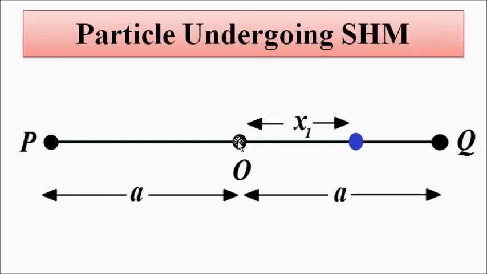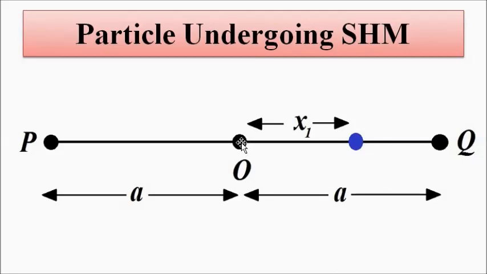Starting from O, it reaches one extreme position, be it P or Q. Then if it is at P it goes to Q crossing O, and if it is at Q it goes to P crossing O, then it moves from that extreme position and returns back to its initial position.